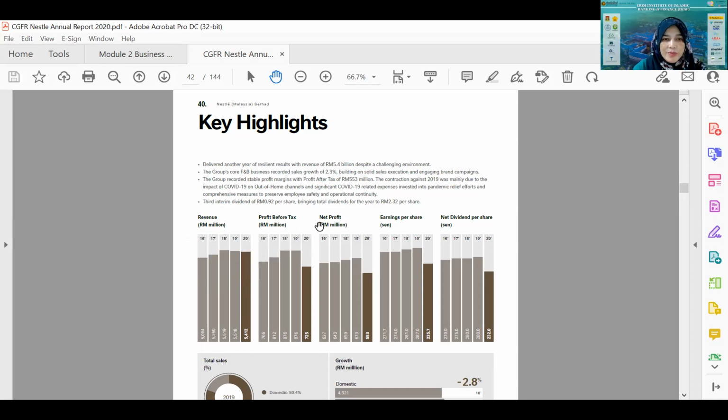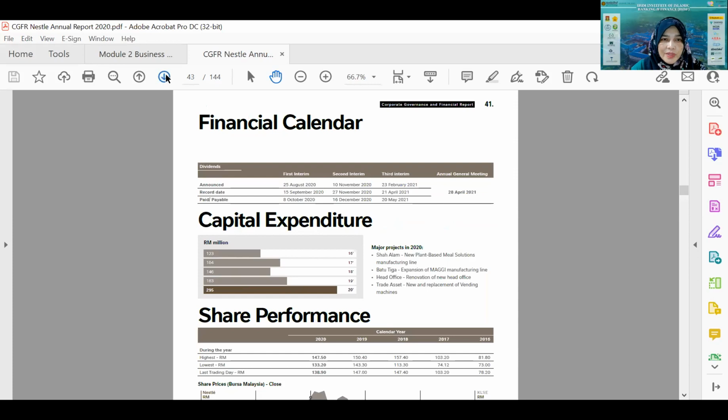Then this is about profit before tax, and then this is about net profit, earning per share, and net dividend per share. So this is actually the main important point from the financial statement being highlighted here. That's why it is known as key highlights. This is to inform the user of the financial statement on the performance of the company in short. Right?